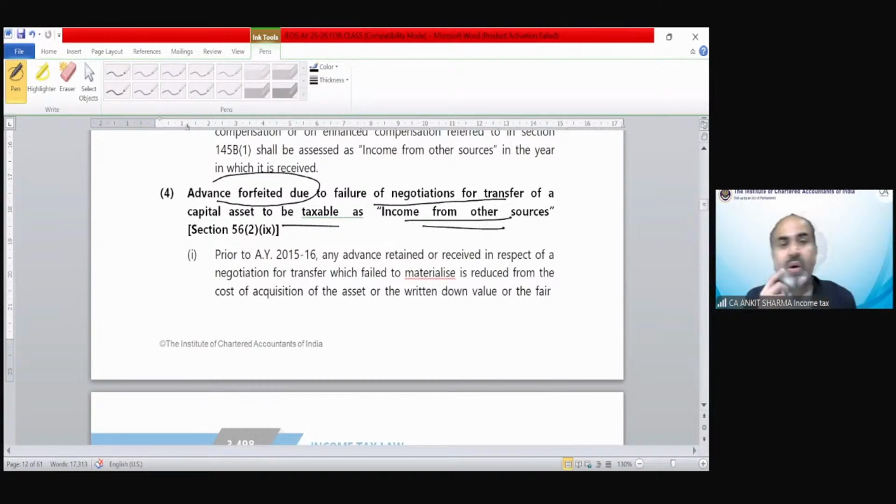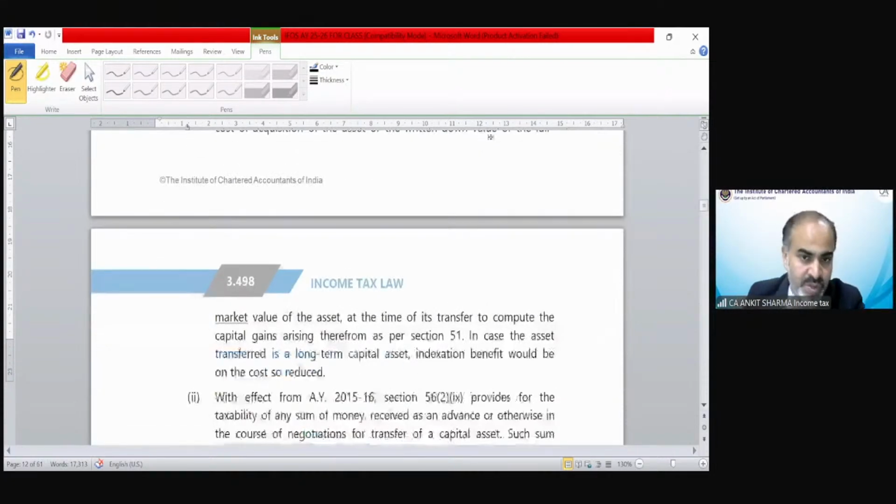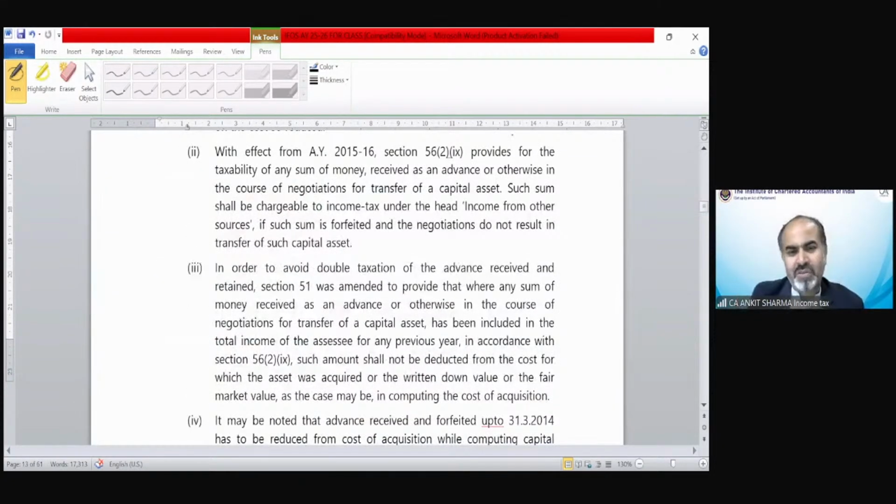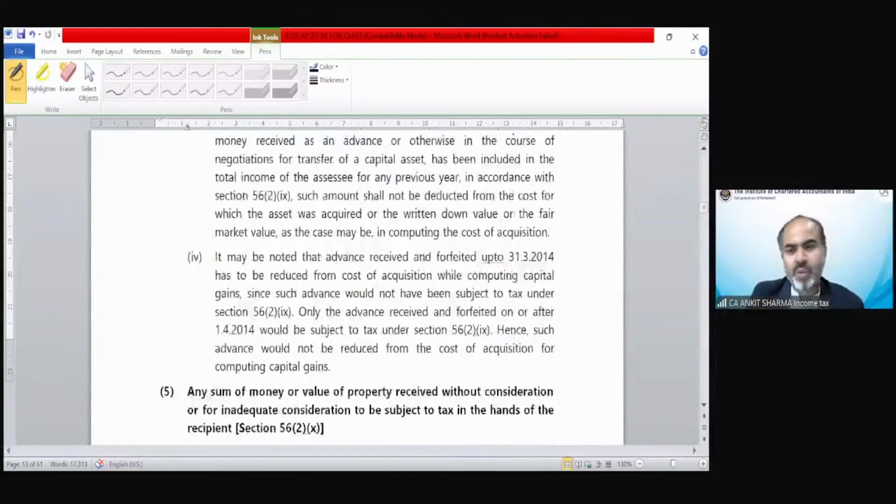If up to 31st March 14, before assessment year 14-15, advance money has been forfeited, that needs to be reduced from the cost of acquisition of that asset at the time of transfer. But on or after that year, if any advance money has been forfeited, that is going to be taxable as income from other sources. Very simple provision we have already discussed. You can go through this provision.